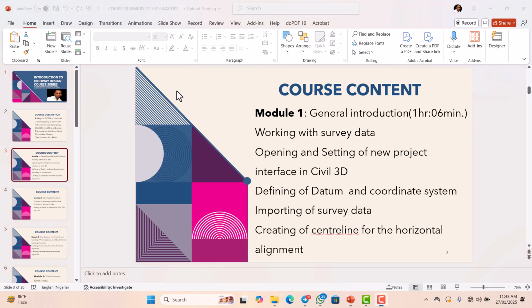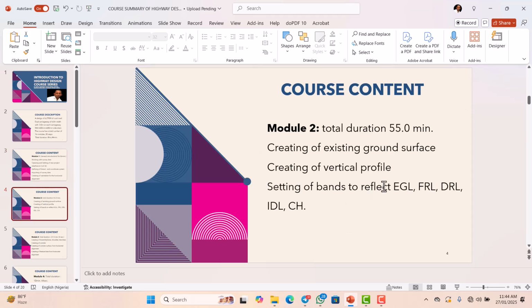So module 1 starts with general introduction and it is 1 hour 6 minutes. In module 1, we will be working with the survey data. I will show you how to open and set new project interface in Civil 3D. I will also show you how to define your datum and coordinate system. I will show you how to import survey data and create center line for the horizontal alignment.